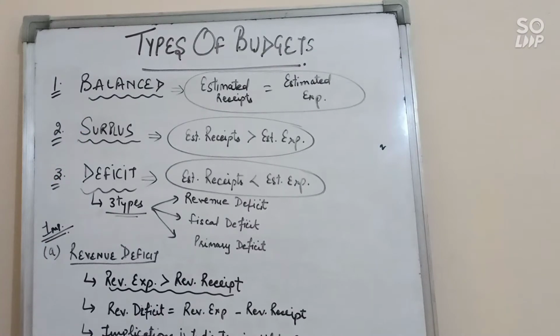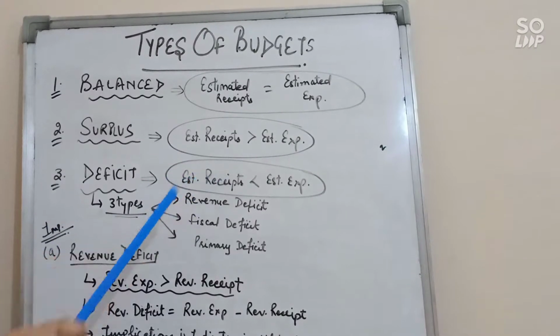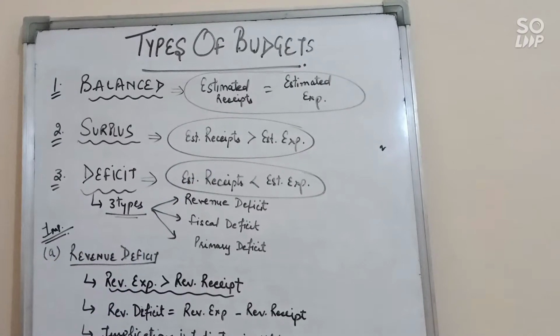Second, surplus budget, when estimated government receipts are more than estimated government expenditure. Third, deficit budget. It means when estimated receipts are less than estimated government expenditure during a fiscal year.